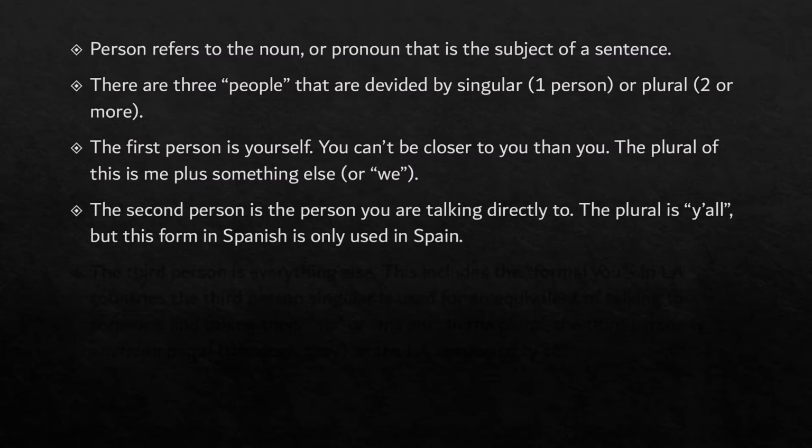Second person, remember getting farther away from yourself. So second person is the person you are talking directly to. The plural is y'all. There's a Spain Spanish form and there is a non-Spain Spanish form, and the non-Spain Spanish form is in third person, but we're going to discuss that momentarily. What I want you to think of is this is the person you're talking directly to. All right. Second person, you're talking directly to this person, and then y'all, of course, anything plus that person you're talking to. So if you're talking to that person plus 5 other people, the dog and you, then it's a y'all. It's 2 or more people that you are talking to. So second person, slightly farther away.